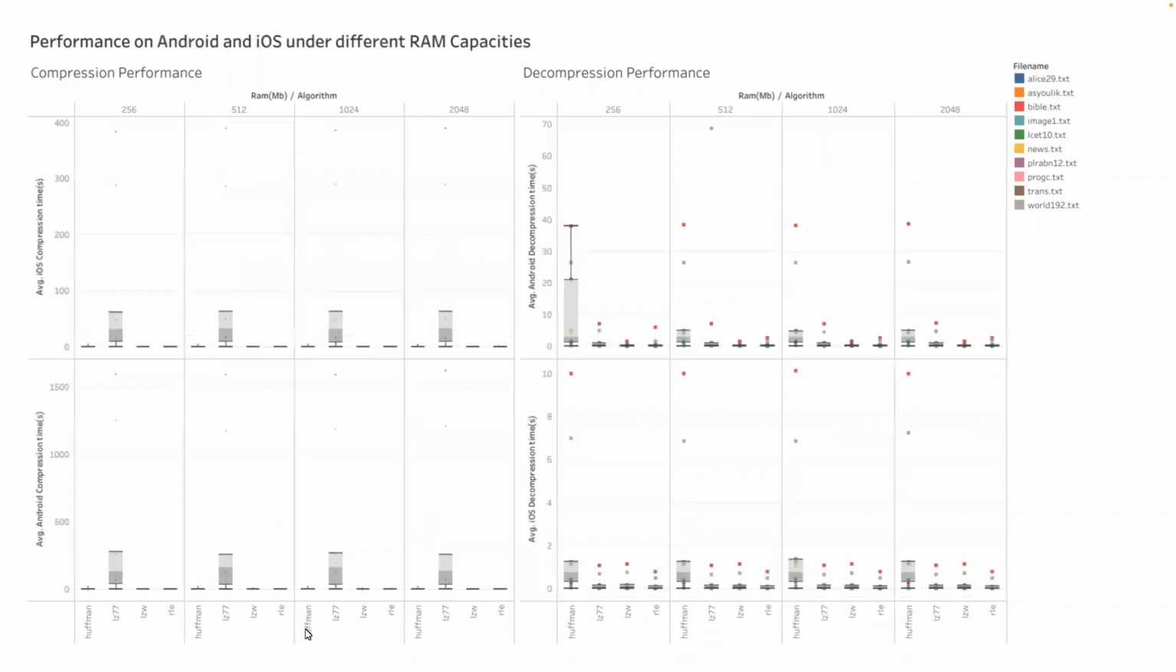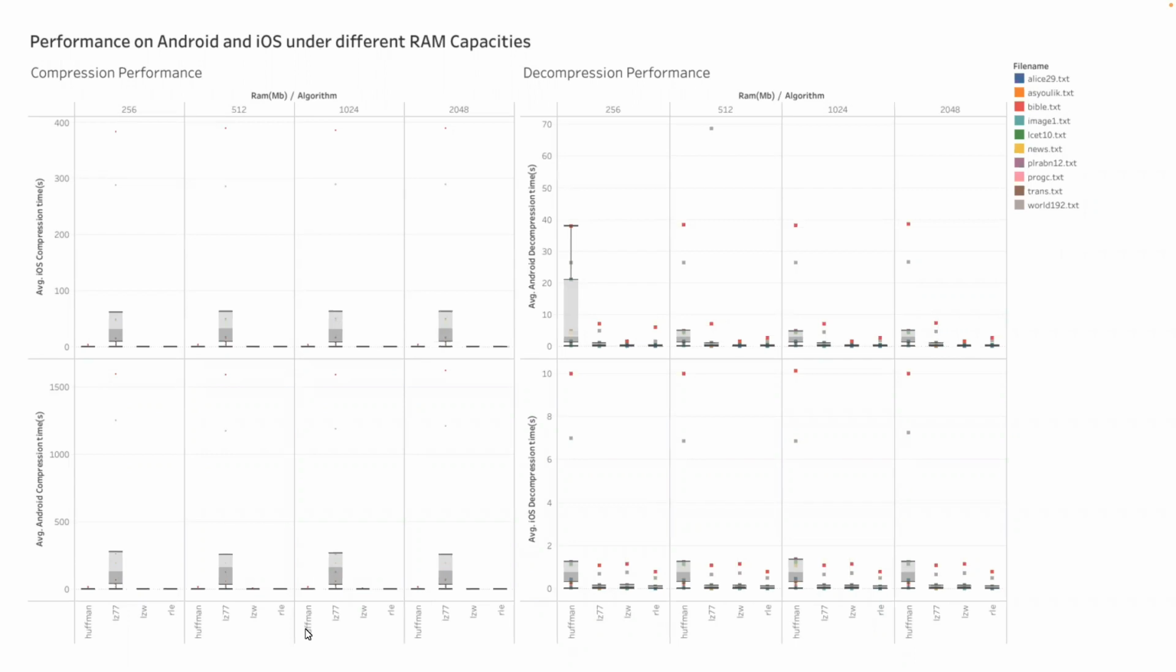Then on the next slide, there's another graph showcasing the algorithm's performance on Android and iOS under different RAM capacities. Here we can see that RLE is a dependable choice for both platforms, providing balanced compression and decompression time. LZW excels in decompression on Android, but not on iOS, making it more suitable for Android users. Huffman's decompression time here remains longer on both platforms, while LZ77 continues to excel in decompression.